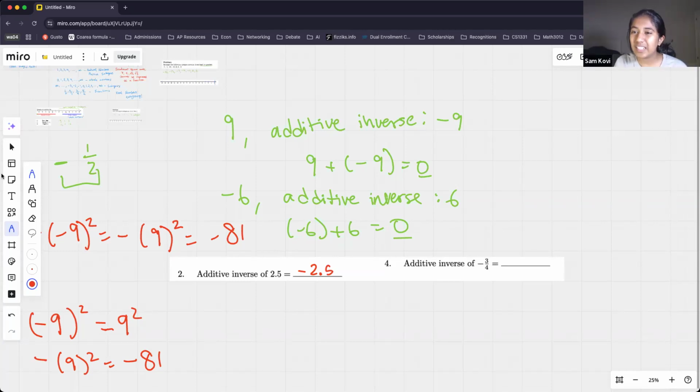Okay, I do have a question. How do you find the additive inverse of a decimal? Yeah. So this question explains that the additive inverse of a decimal is the exact same as the additive inverse of an integer. Because all you're doing is multiplying your number by a negative sign. So if I had negative 3/4, I would just multiply by -1. And so my final answer would be 3/4, like a lot of you said in chat. Awesome. Great job. All right, let's go on to a couple more questions.